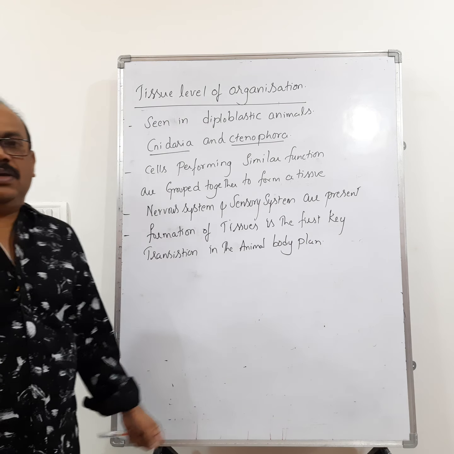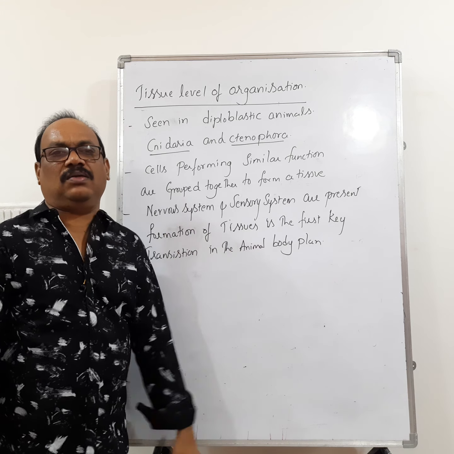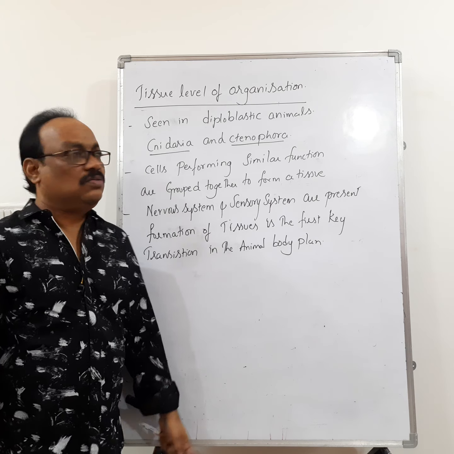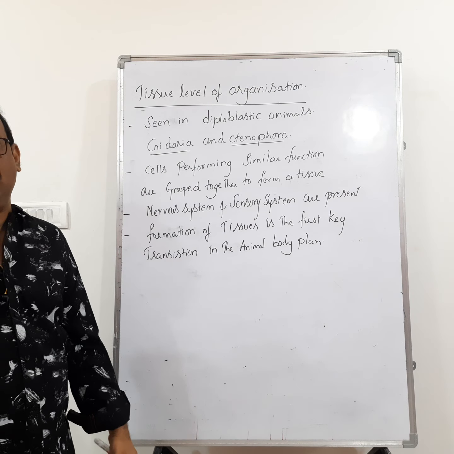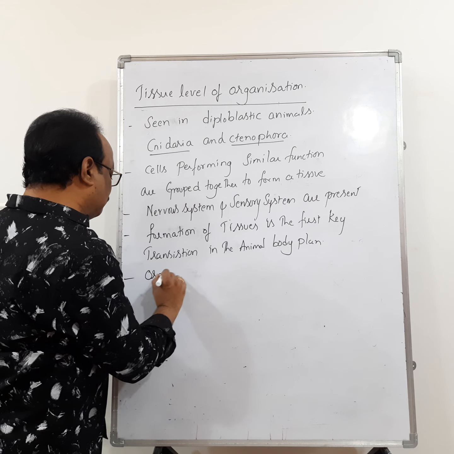So, in the animal body plan, the first key transition is the formation of tissues. So, this is about the tissue level of organization. Now, let us go for the next one, organ level.